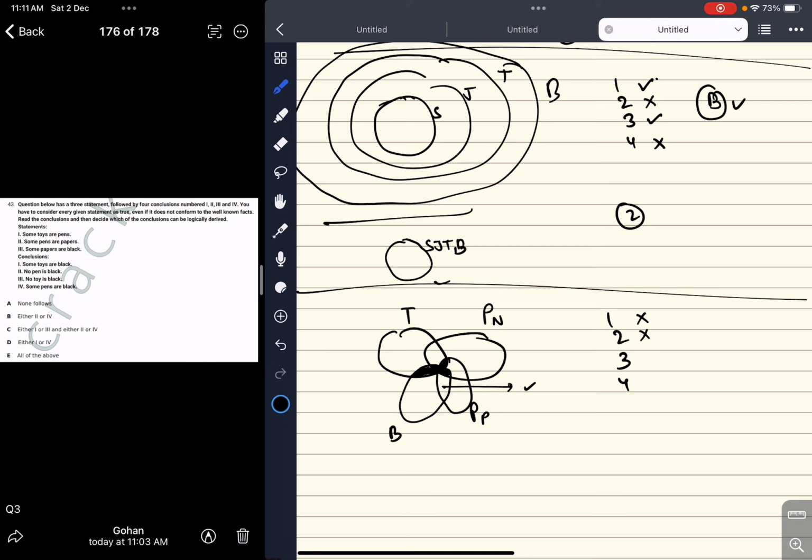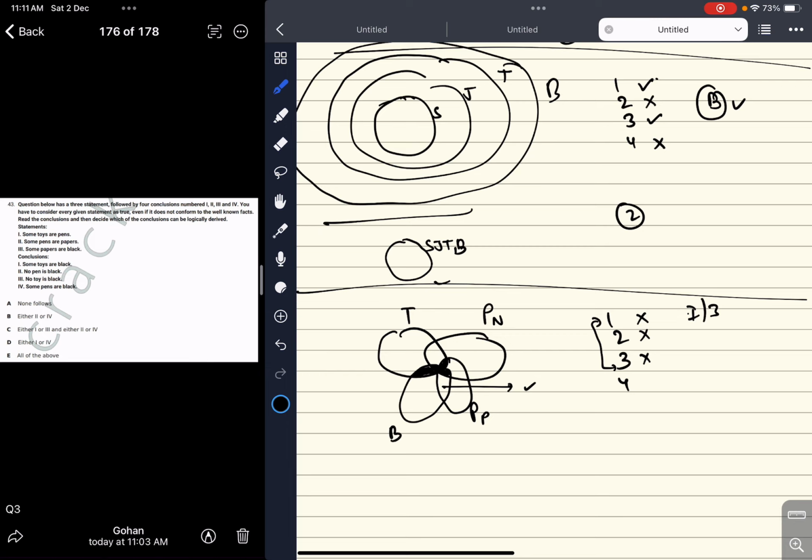No toy is black, we aren't sure. Some toys are black. Now look at the link between the conclusions. Now it has to be either some toys are black or no toy is black. So either 1 or 3 will be correct for sure. Look at the conclusion carefully: some toys are black, no toy is black. So either 1 or 3 will be correct for sure, we know, although individually they are all wrong.